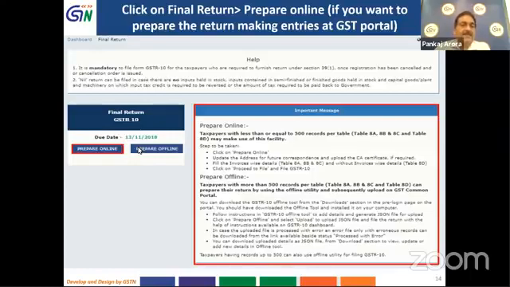So if your data contains anything more than 500 records per table, you have to enter in table 8A, B, and C, and table 8D. In that case, you are advised to prepare the return through the offline utility, and then you can upload it online using the proper option.